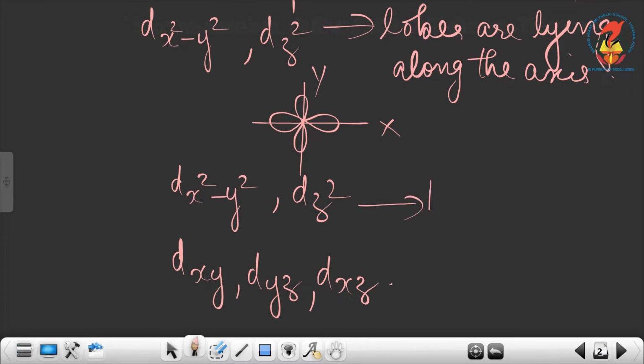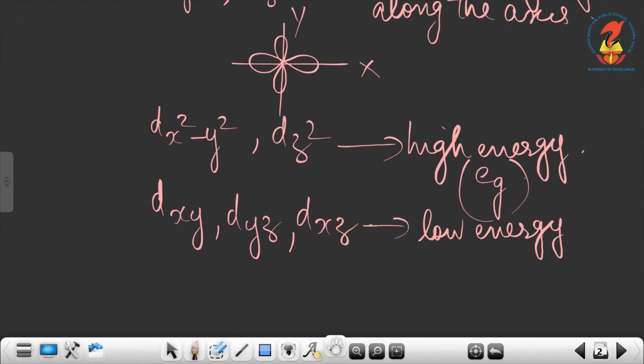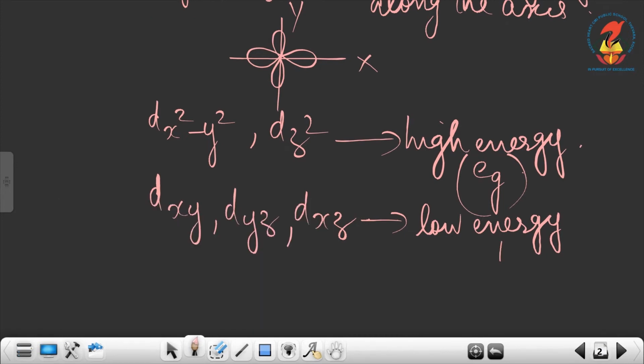This first set is of high energy, and it is called the Eg set. And this other set is of low energy, and this is called the T2g set.